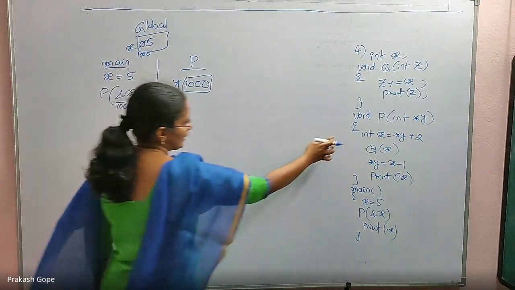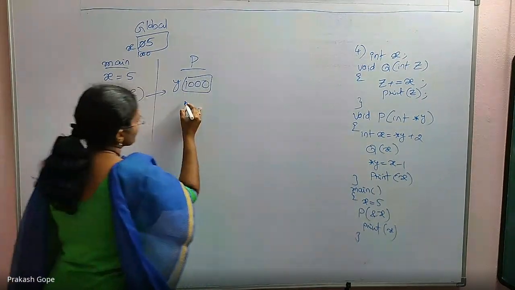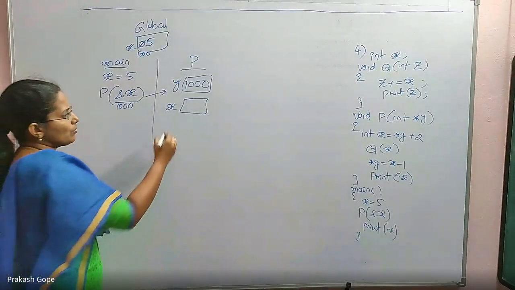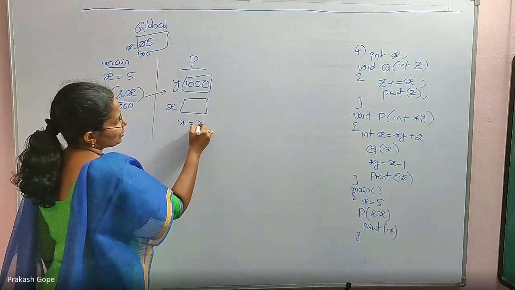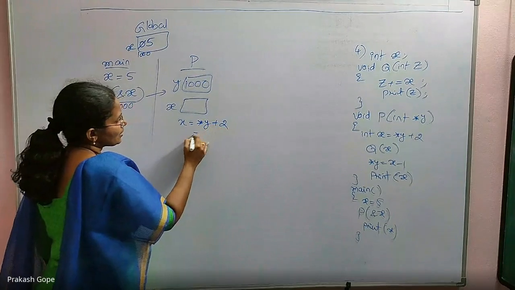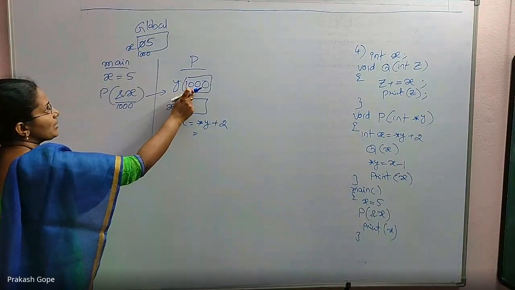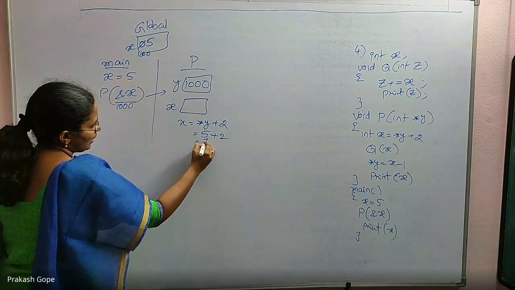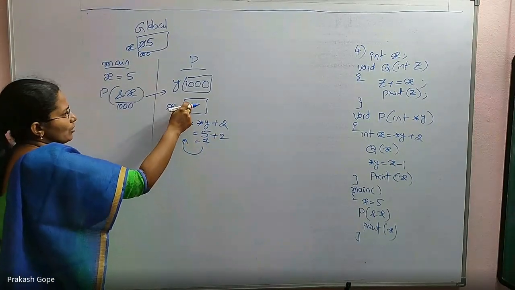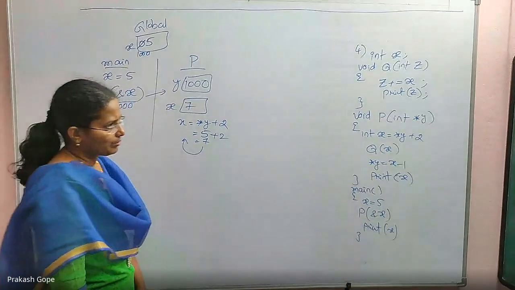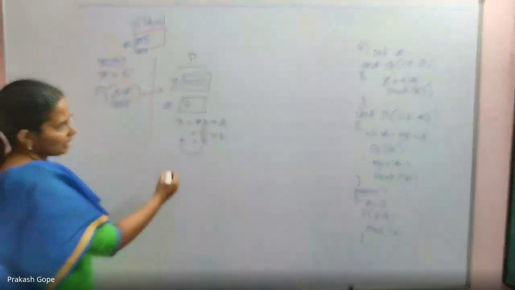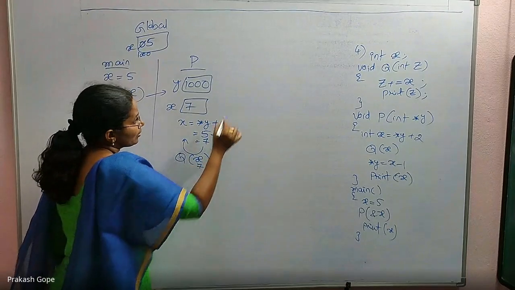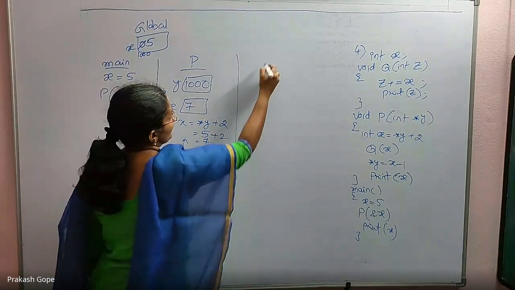Then next line int x, which means there is a locally declared x. int x is equal to star y plus 2. What is star y? y has some address, the value in that is 5, plus 2, 7, updated to x. x means local x. I have local x, so update local x. Then call q of x. x means local x, 7. So call q with 7.